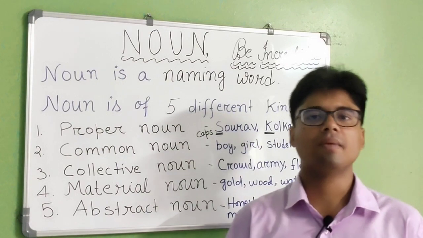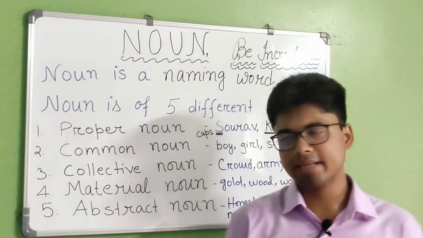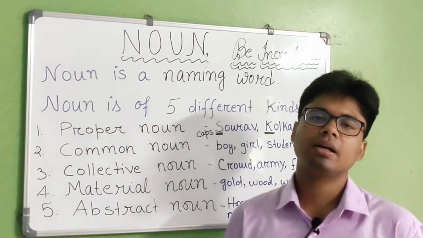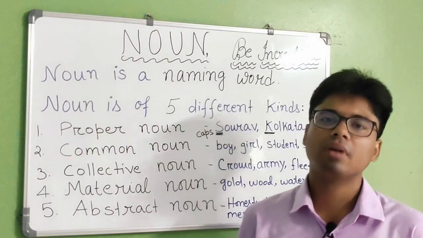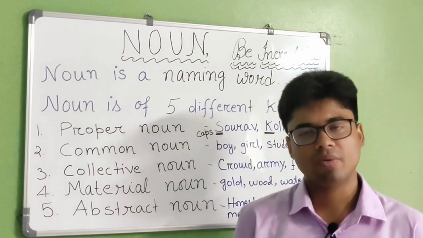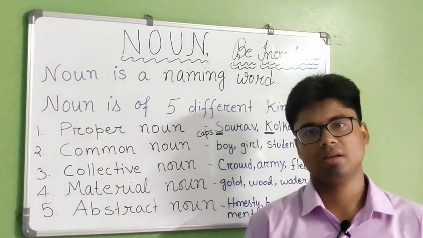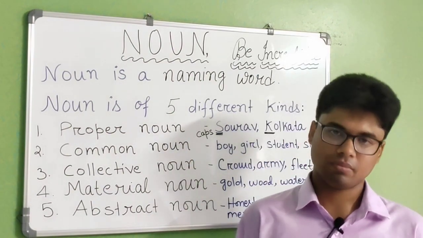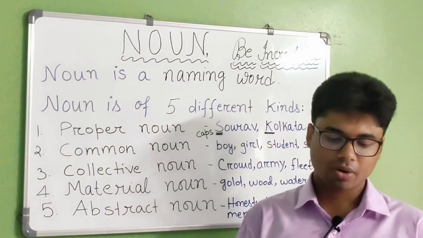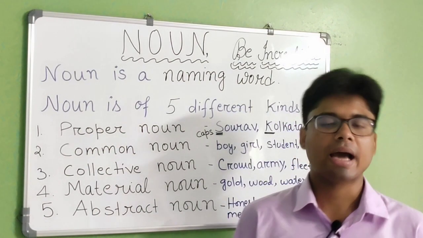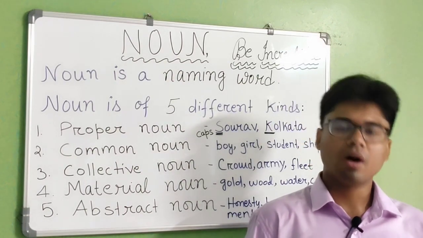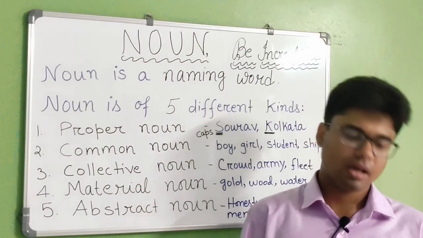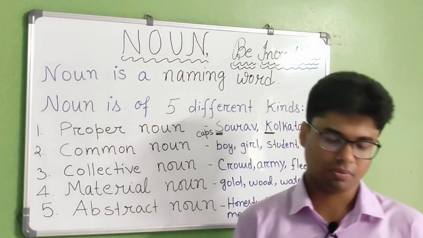Okay, now freedom. If I ask you, what kind of noun is freedom, you will say this is an example of abstract noun. Why? Because if you take free and put DOM, it becomes freedom. Now anger. This is again a word showing some kind of quality, so anger is an example of abstract noun.